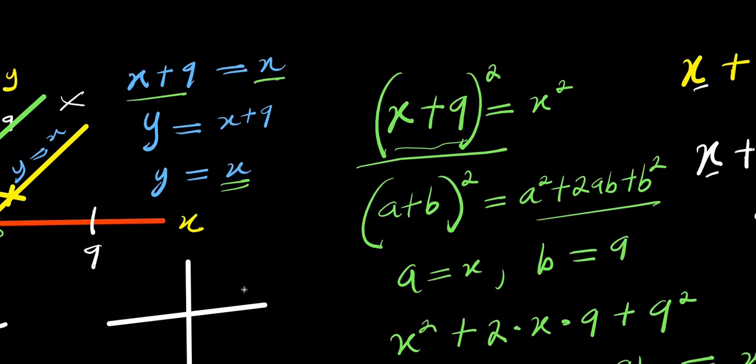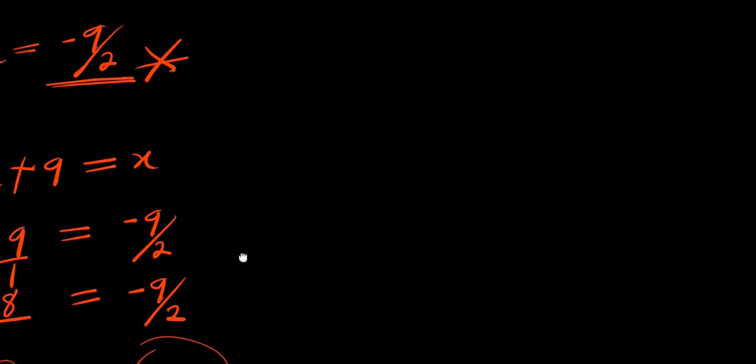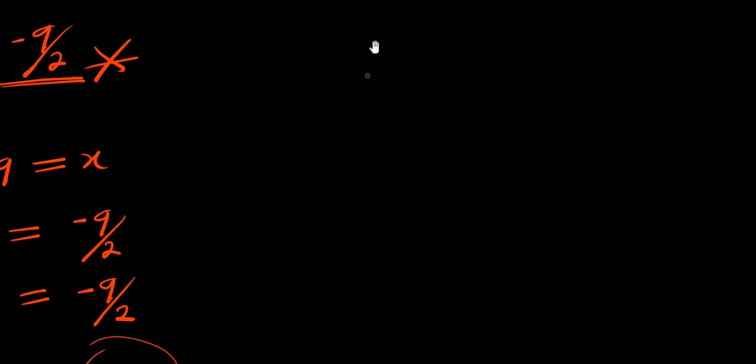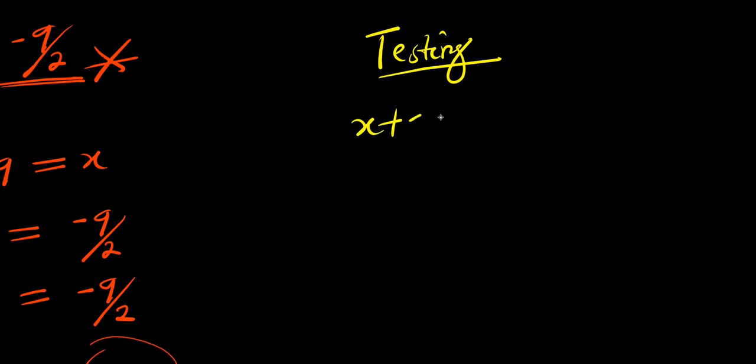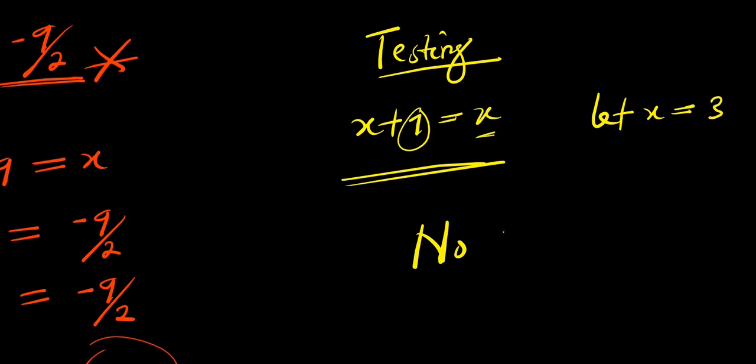If you feel like there is a solution to this problem, then please drop it in the comment box. Even if by testing x plus 9 equals x, you say let x equal any number, maybe 3, it will still not work, because this will give you 3 and this will give you 12, which is 9 above this. So what then is the solution? No solution. We have no solution.